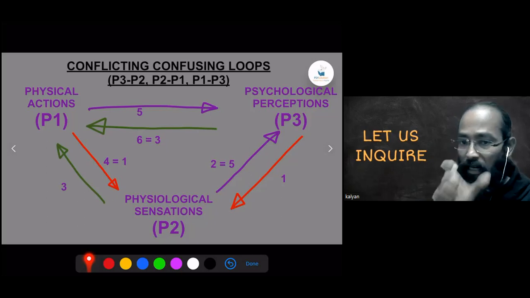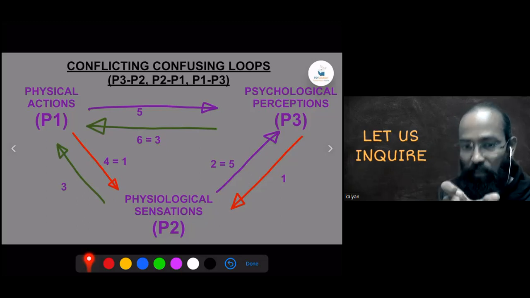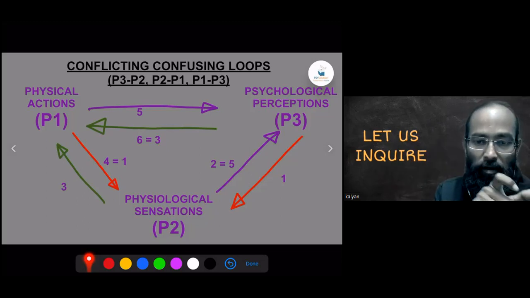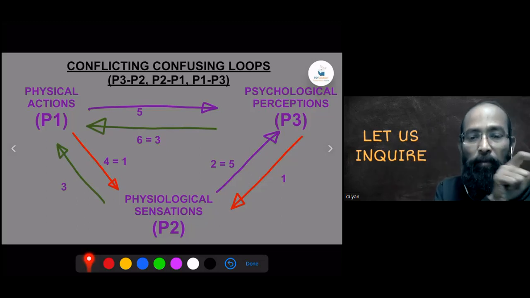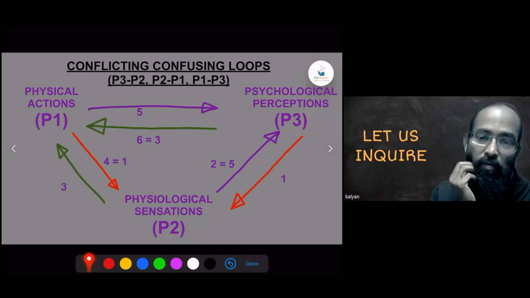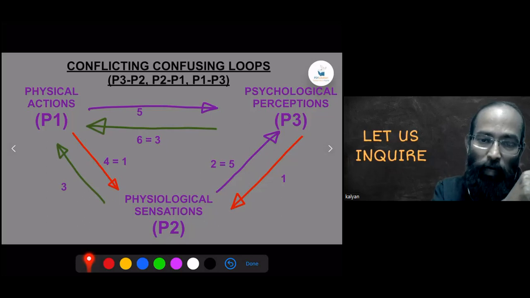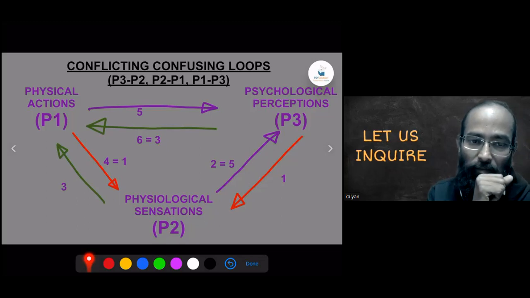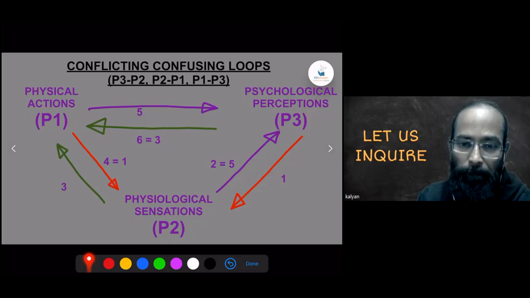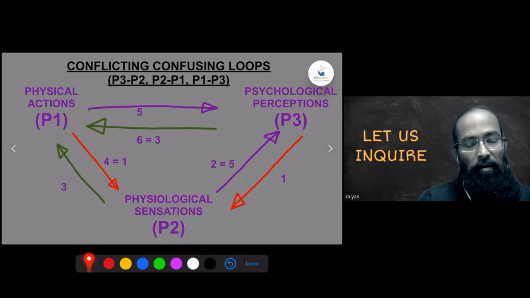So hunger is P2. But with hunger, there is an understanding that I need food. And I'll pick up a palatable food. That's a response to P3. P3 to P1. Are you able to compare? Natural then. That's a natural loop, a natural order. Yes, that's the natural order.